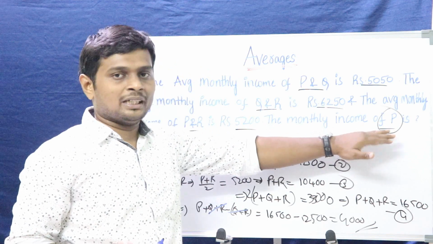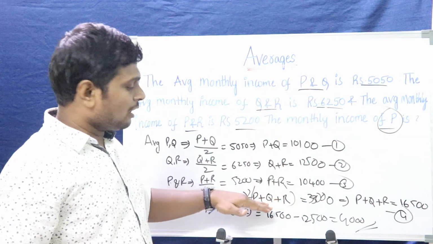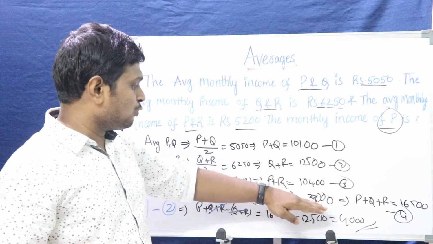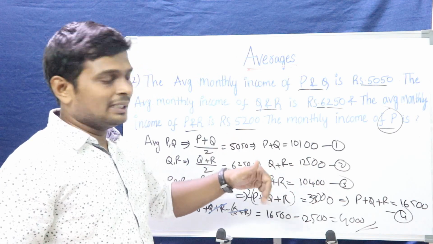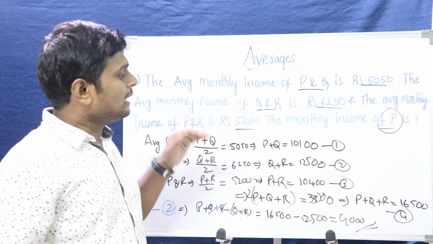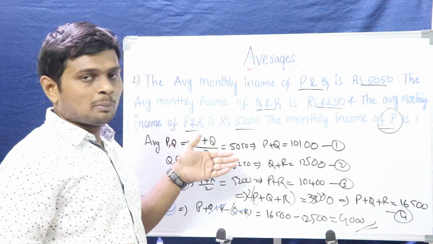The income of P. How can we find it? If we sum these three, we get the income of P, Q and R. Once we get this, if we subtract the Q plus R, we will get the income of P, that is 4,000. This way, you can solve average problems. Let me take some more problems and explain them.